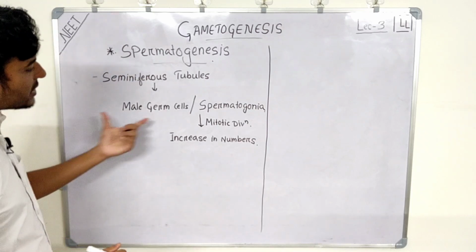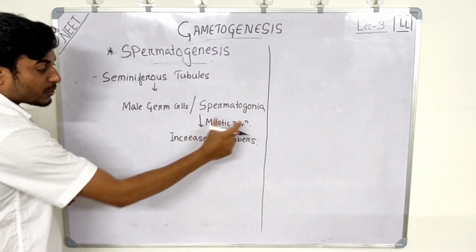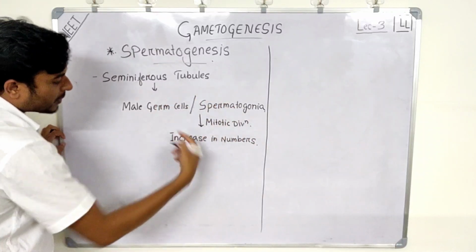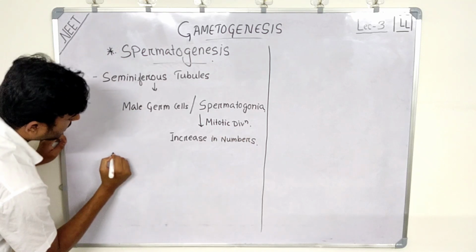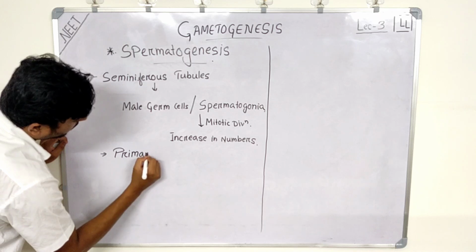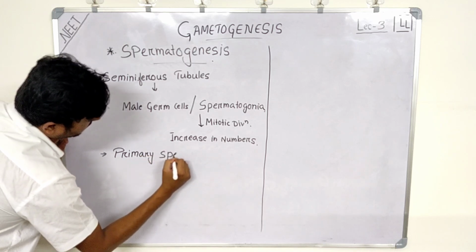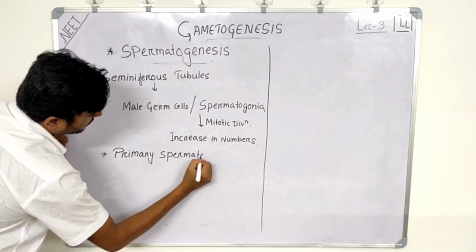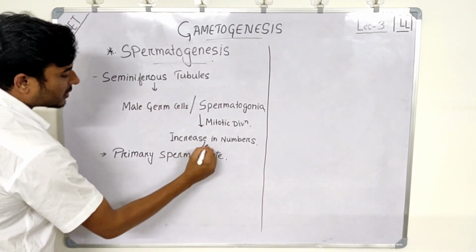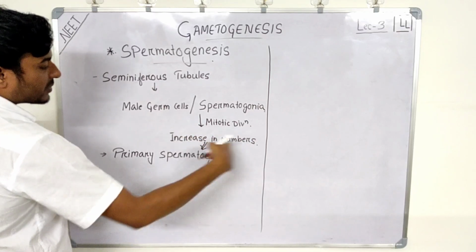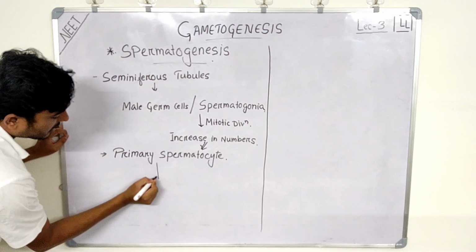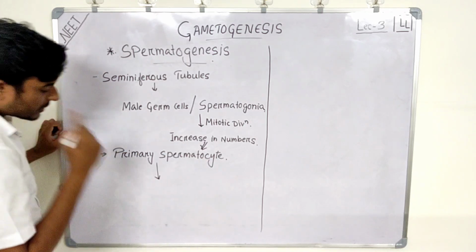Now comes the male germ cells or spermatogonia. They undergo mitotic divisions and increase in numbers, right? Now some of these spermatogonia will be called as what? Primary spermatocytes. Some of these spermatogonia will now be called primary spermatocytes. Now these primary spermatocytes will undergo meiosis periodically.